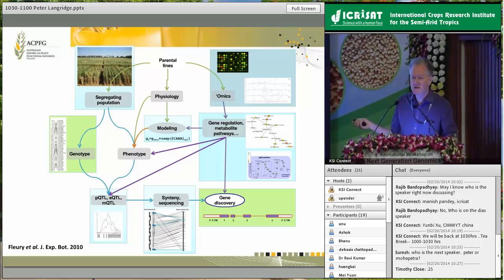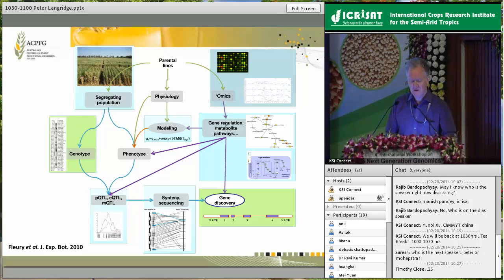We need to link all of this to the central component here, which is the phenotype. So do we actually know what we're looking at and measuring, and how do we characterize that? And that will be a recurring theme in this talk, and has been quite a theme in the presentations we've heard so far. The genotyping we know is now becoming reasonably straightforward, and we've heard about some of the advances in those platforms. We then try and combine all this together, use information across between related species to get at the genes, the pathways and the processes, and hopefully with that we have something that we can then transfer to the breeders, and with a bit of luck something useful will come out of all of that. So that's the broad concept.